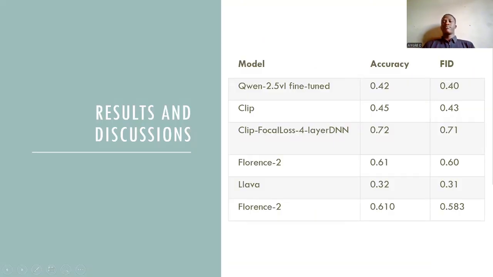Then these are the results we obtained from training all those different models. As you can see, for Qwen it was 0.42, and CLIP was 0.45, and CLIP with focal loss. CLIP with focal loss doesn't use contrastive loss to train, but rather uses focal loss. That's why we saw an improvement in our accuracy, and this is why we chose CLIP with focal loss. Then we also trained Florence and LLaVA, and these are the results we got from all those different trainings.